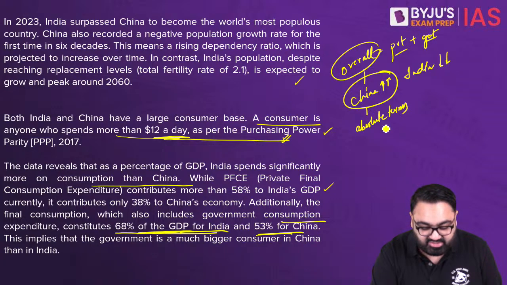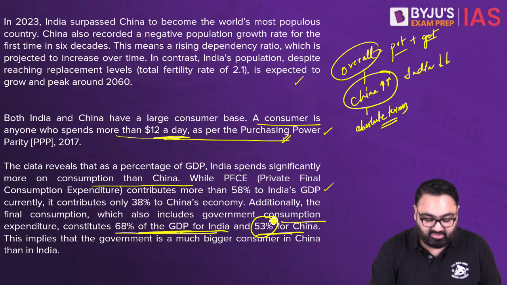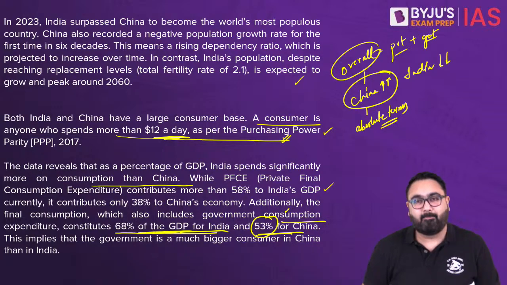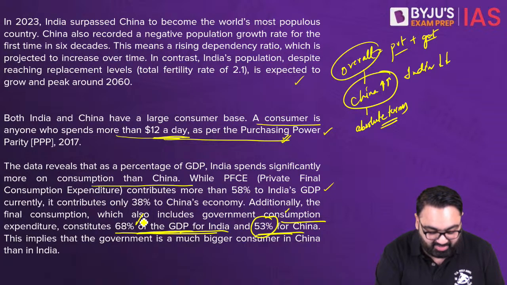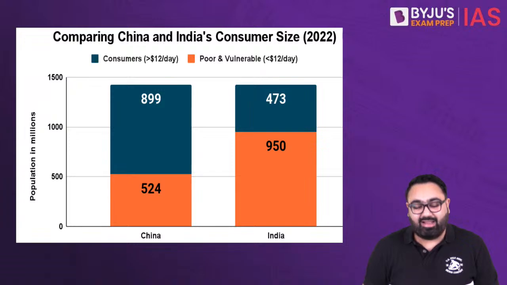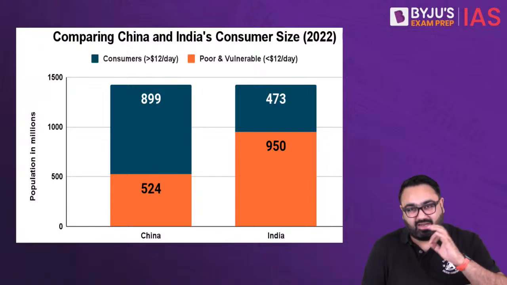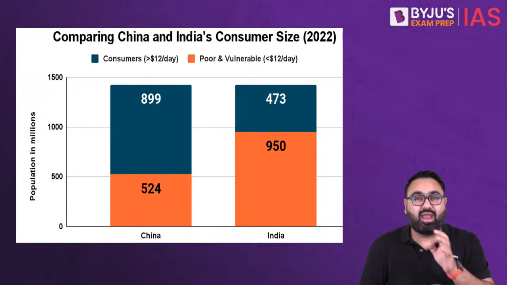Because China's GDP is so much more, China's 53% of their GDP is obviously much bigger as compared to 68% of India. So this means that the government of China is spending much more money, while at the private level the Indian consumer is spending more than China, but at the government level we are lagging behind the government of China.